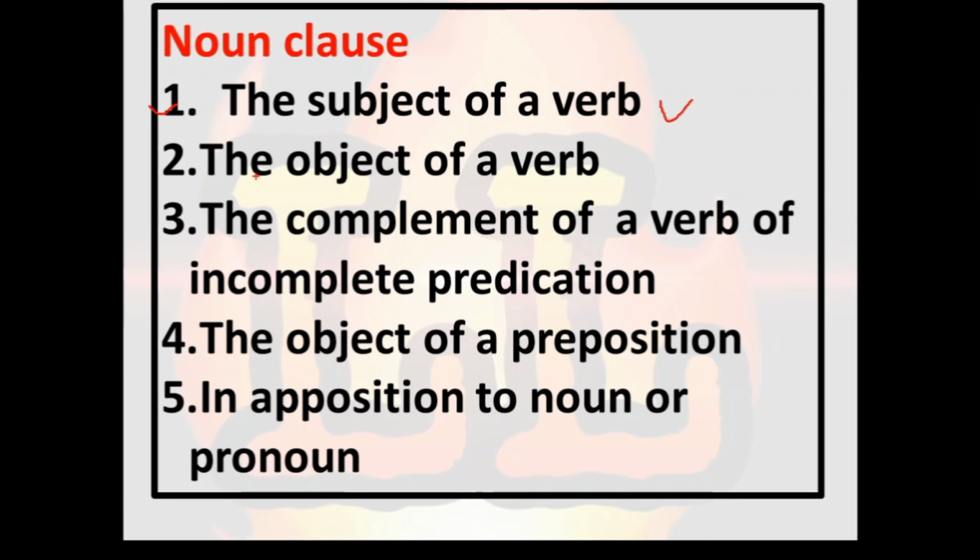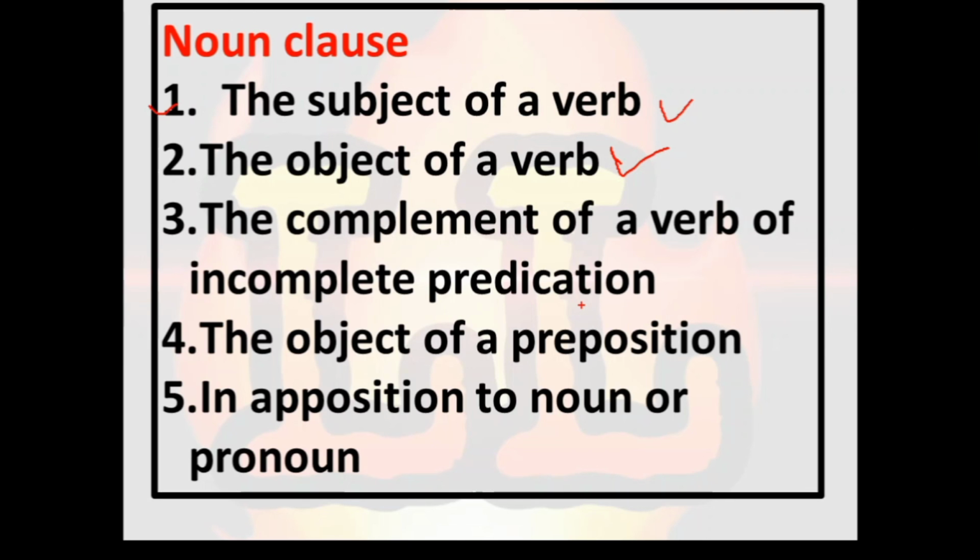Secondly, the object of a verb. See here, the word mango comes in the previous example: Sita likes mango. The object of the verb like is mango. Whenever a clause comes in the place of mango, we can call it an object of verb noun clause. The third is the complement of a verb of incomplete predication.